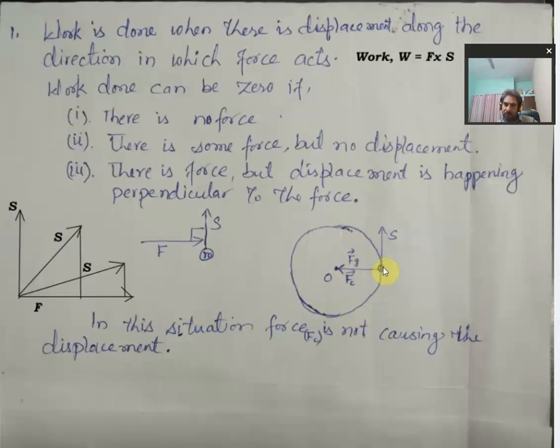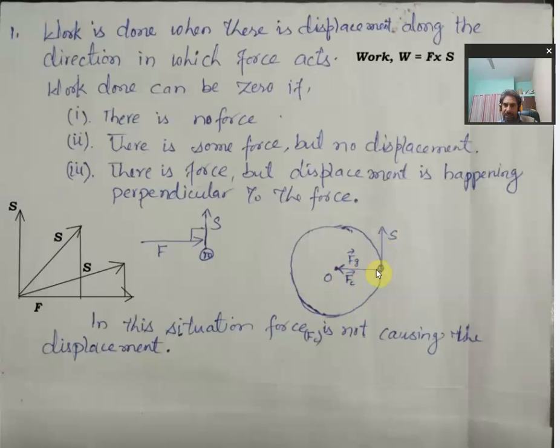If this force is keeping the satellite over the circumference, it means the distance of this point from the center always remains the same, equal to the radius. That means this force, which is directed towards the center, is not causing any displacement towards the center, right? Only the displacement is happening along the tangent line.